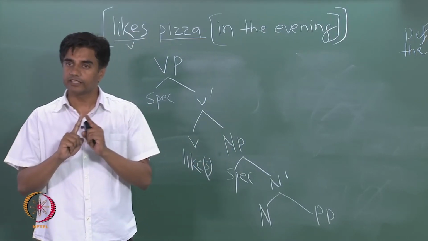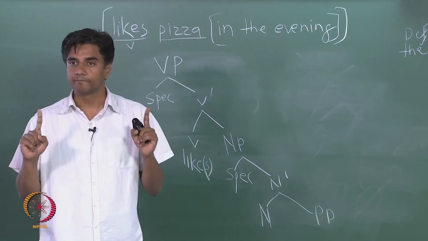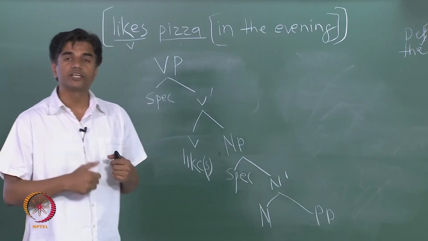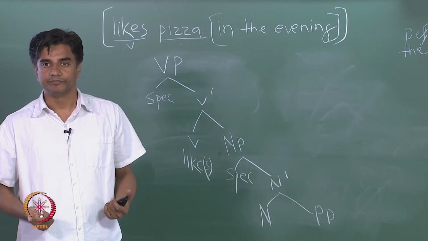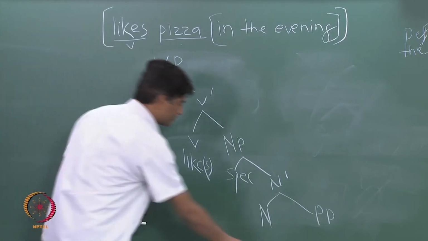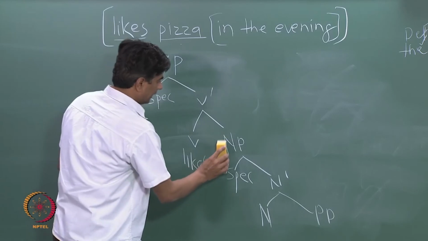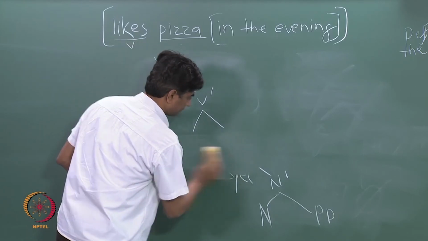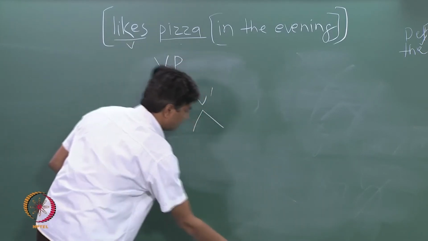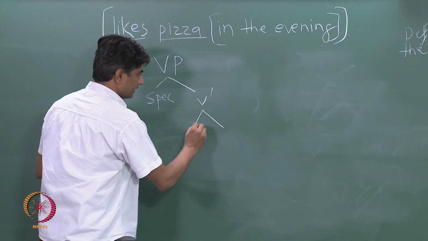The job of the intermediate category is to give us binary branching, and also to give us more position.